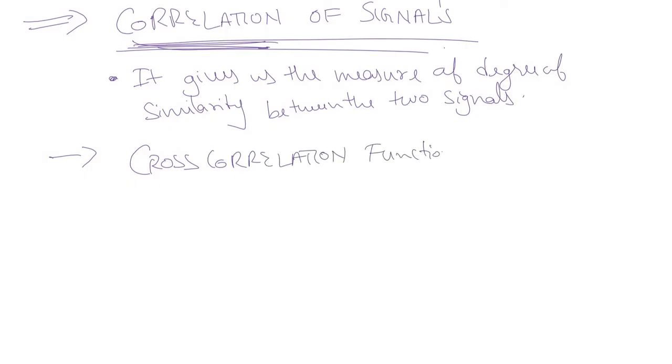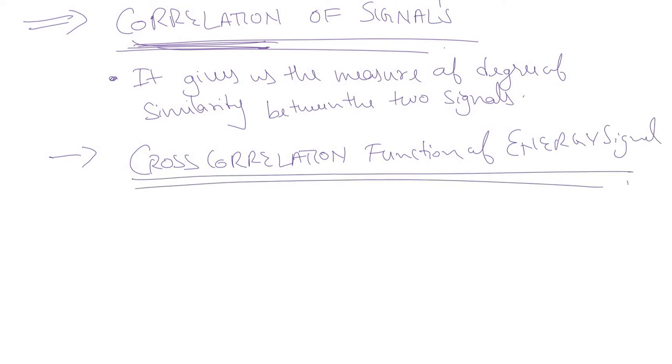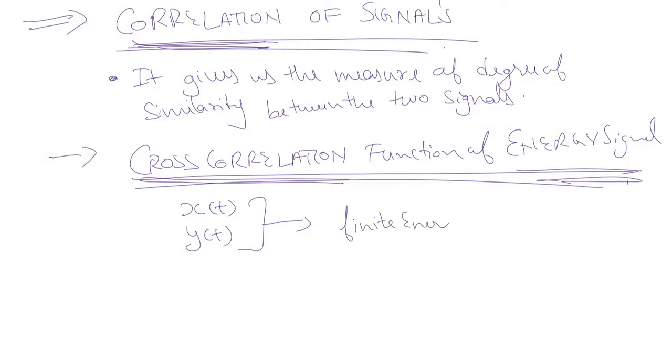Cross correlation function of energy signal. Whenever we talk about cross correlation, obviously there are two signals involved. Let us assume that xt and yt are those two signals, and we are dealing with energy signals. So we assume that xt and yt have finite energy. These are two finite energy signals.